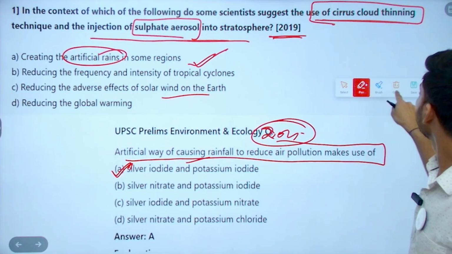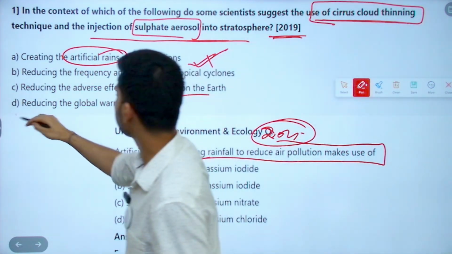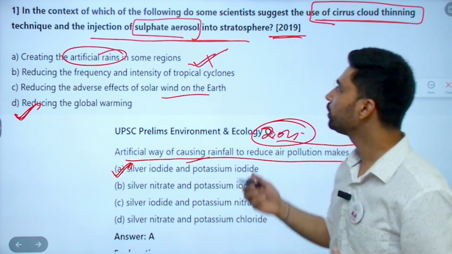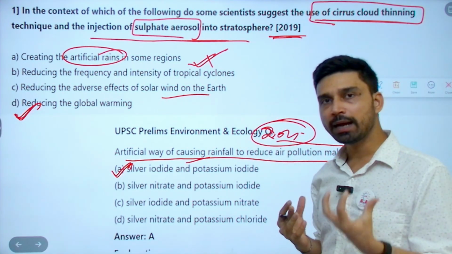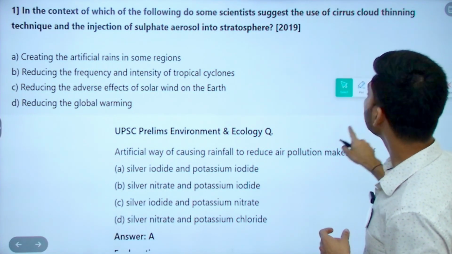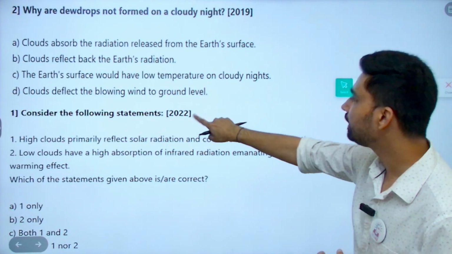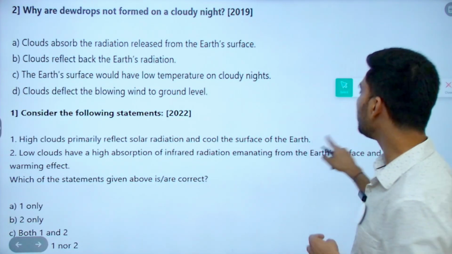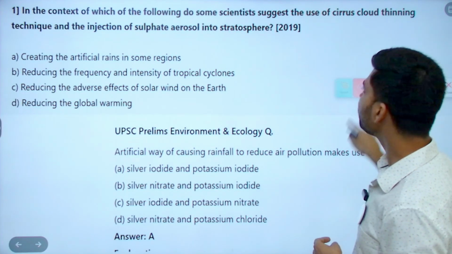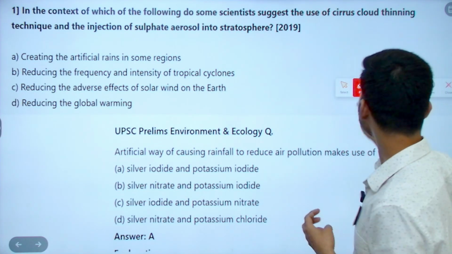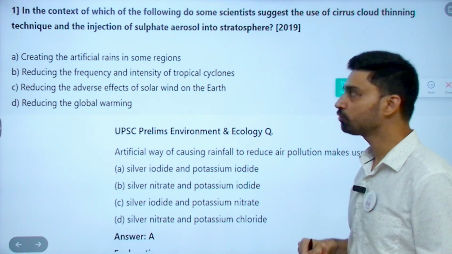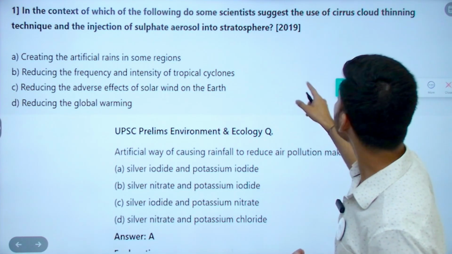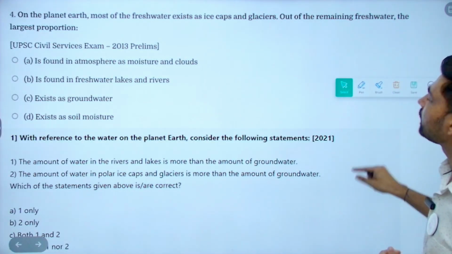So that's the point. Here, this is actually the correct answer, reducing global warming, because we have just discussed the cirrus clouds, and these are high altitude clouds. High altitude clouds have a warming effect. Actually, if you try to think, the same 2019 question is being asked here. So high clouds basically absorb infrared radiation. Why are they absorbing infrared radiation? Yeah, because of their potential to absorb the terrestrial radiation, the outgoing long wavelength terrestrial radiation. That's why, to reduce the effect of global warming, you also focus upon cirrus cloud thinning.